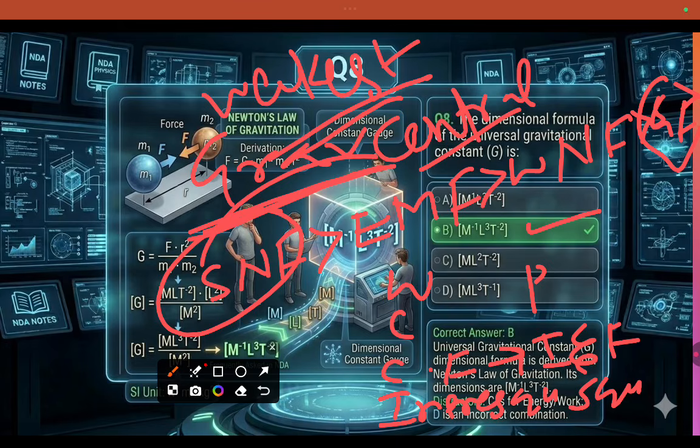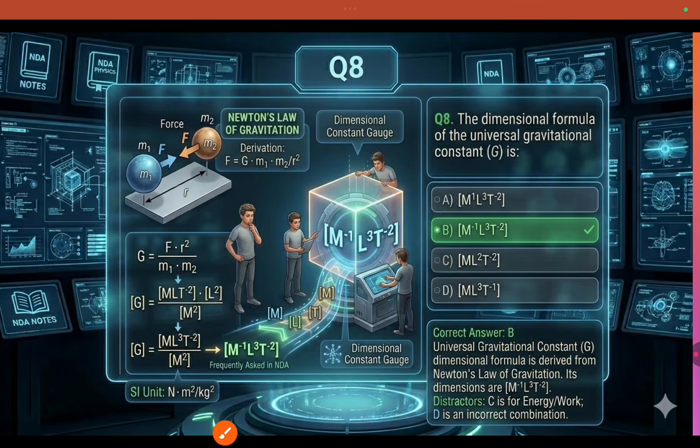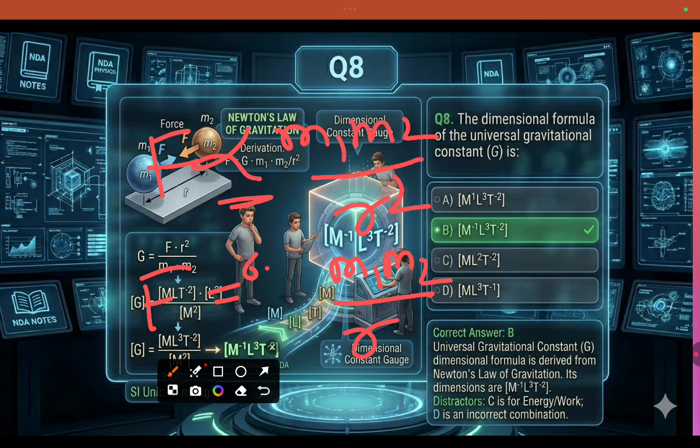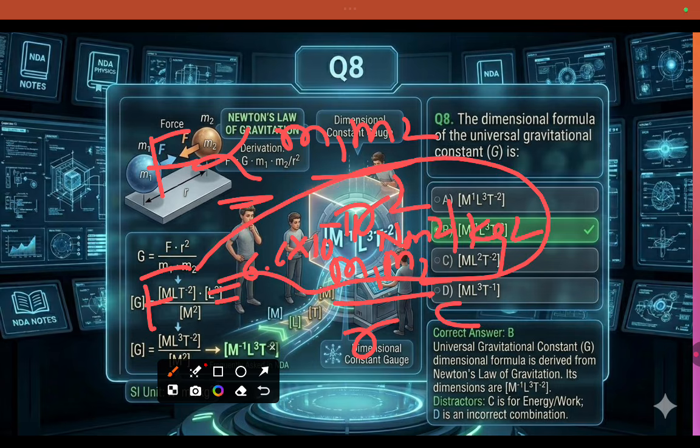Here F is proportional to m1 m2 by r square. After removing the proportionality, F equals G m1 m2 by r square, where G is 6.6 into 10 to the power of minus 11 Newton meter square per kg square. This value was given by Cavendish.